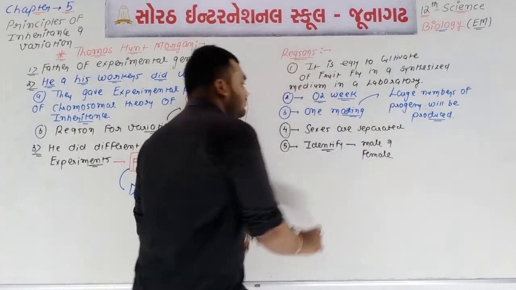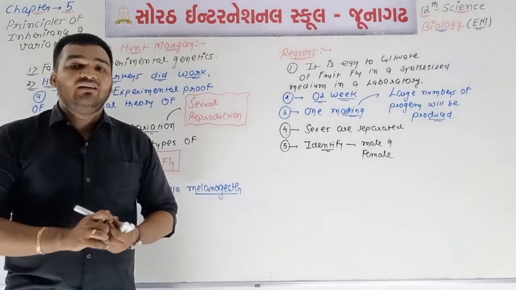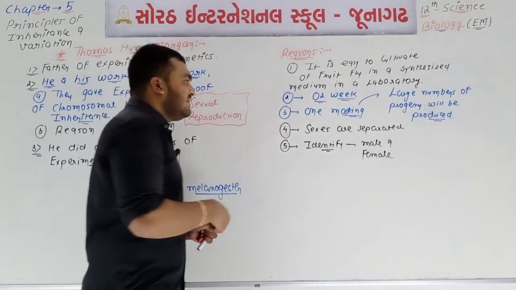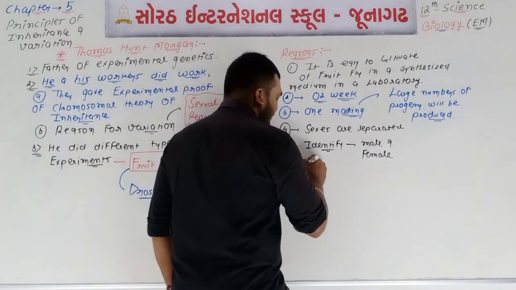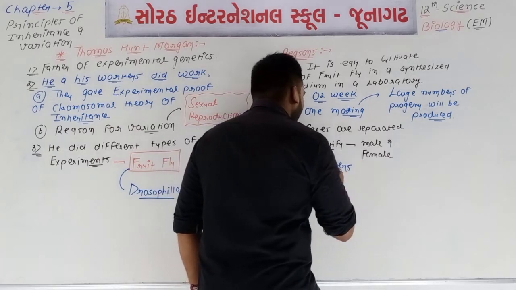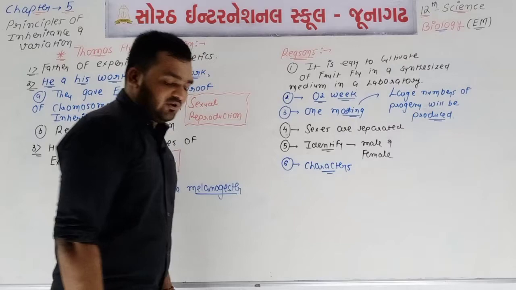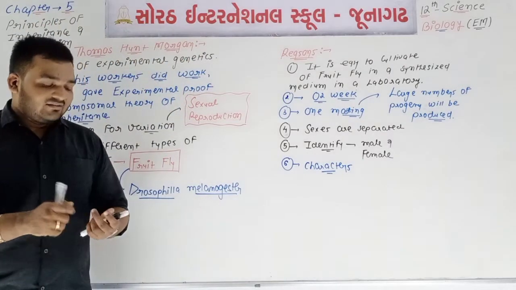We are able to identify the male fly and female fly. Okay, point number 6, under a low power microscope we are able to separate different characters. It is easy to observe under the low power microscope or with naked eyes. So these are the 6 reasons.